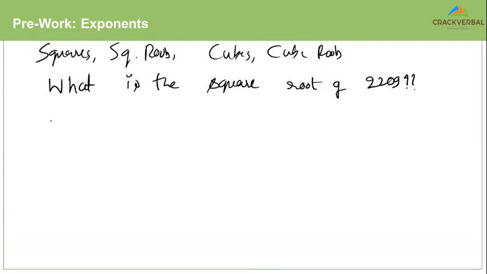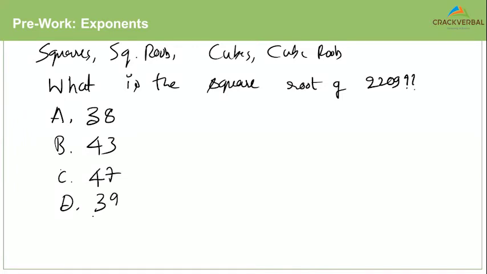Very simple question. I'll give you the options: 38, 43, 47, 53, 67. Typically this won't happen on a GMAT question, so I'll give you. So without having to actually find the square root, if you had to approximate and find the answer here, what would your answer be?